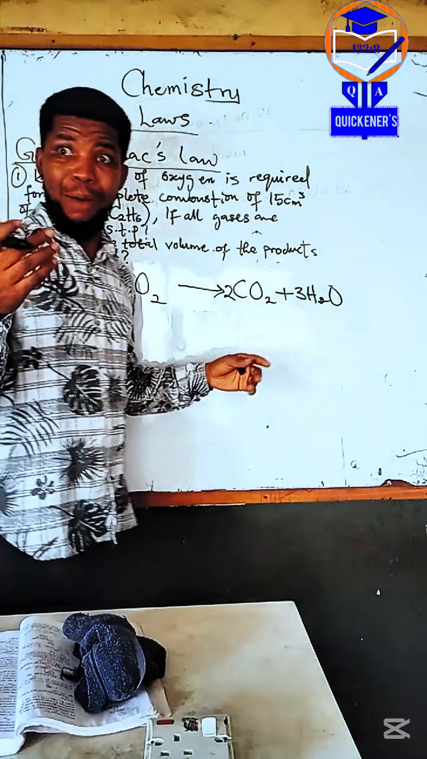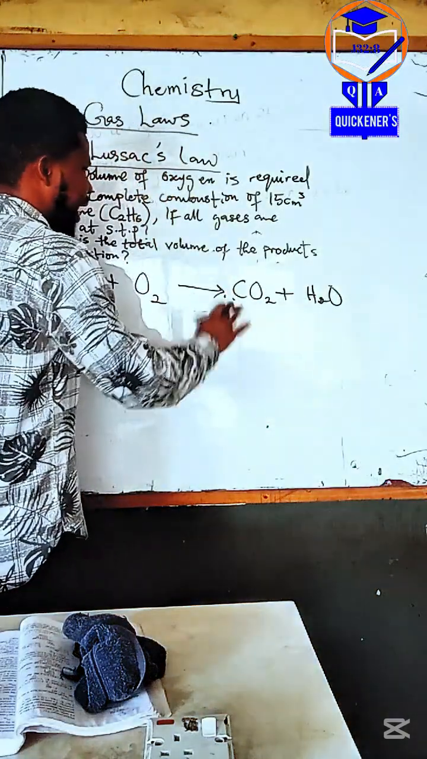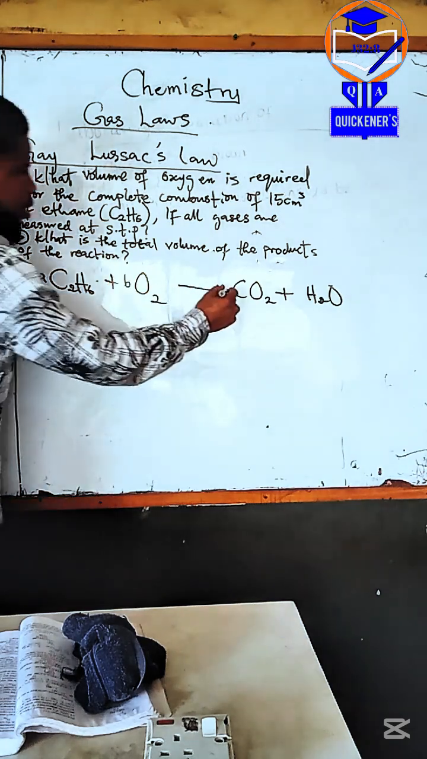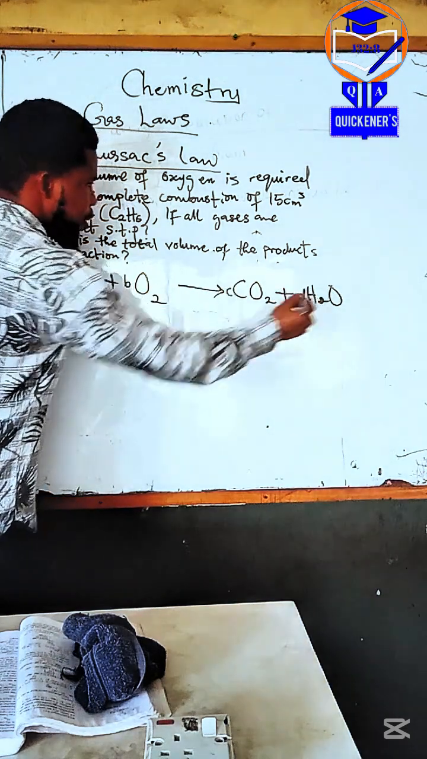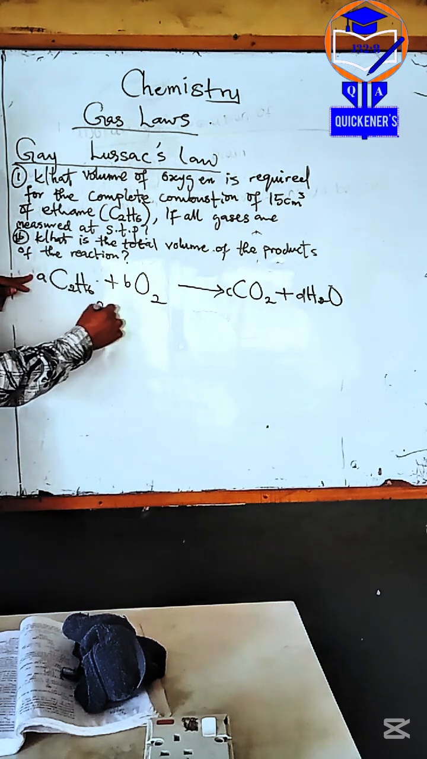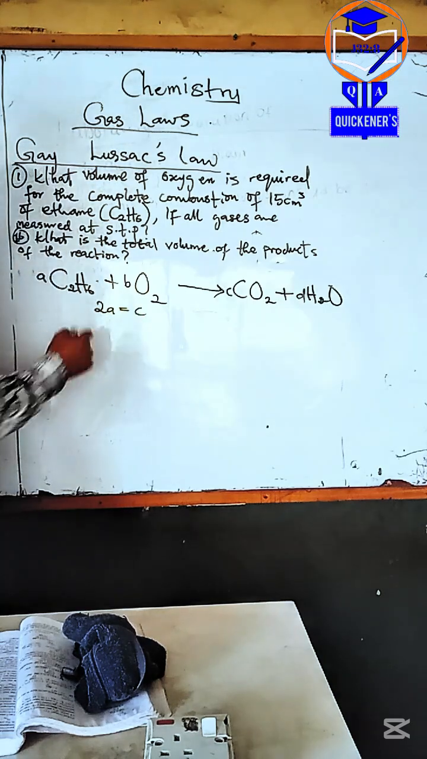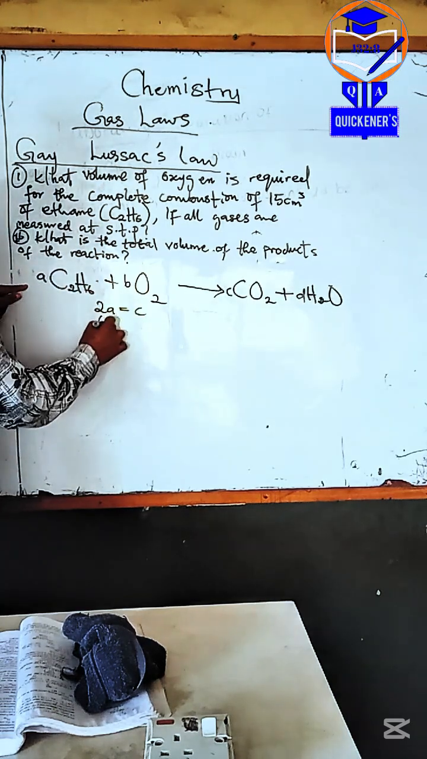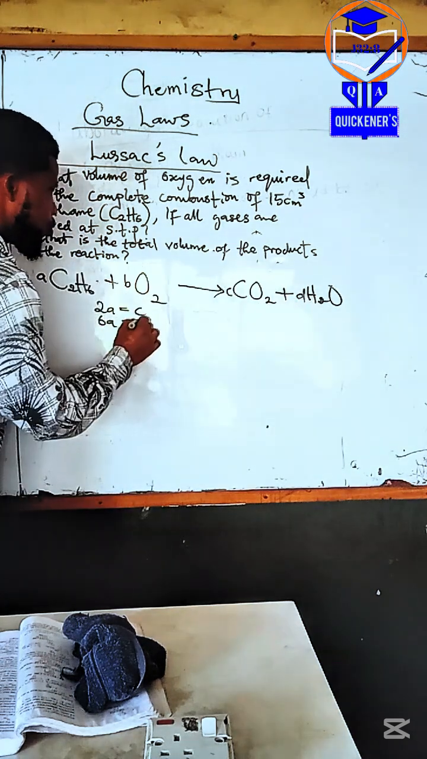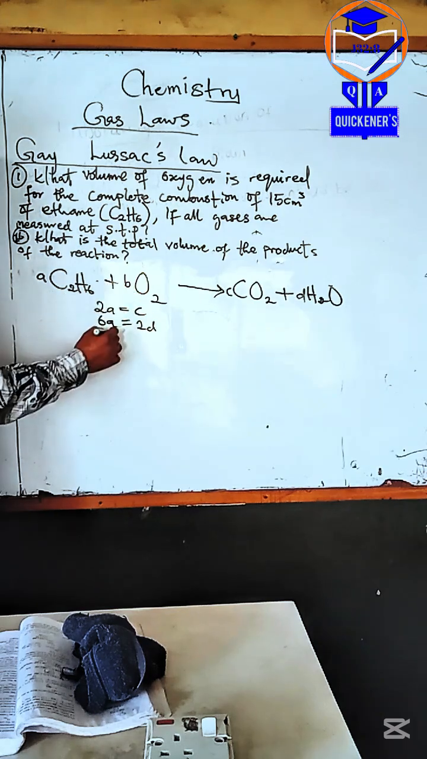So let's do our normal method. Do you remember? There's a method we defined for balancing the equation. A, B, C, D. For carbon, 2A equal to 1C. For hydrogen, 6A is equal to 2D. Now for oxygen, 2B equal to 2C plus D.